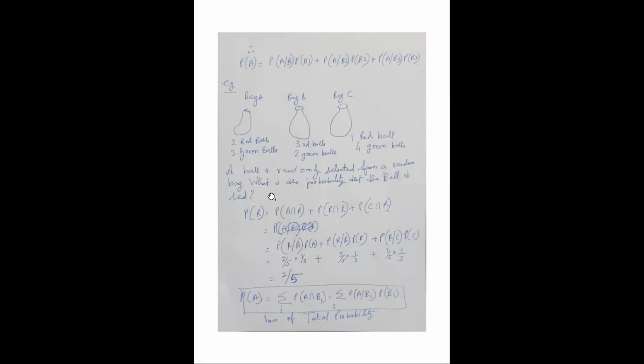But these 3 events make the full sample space. And the drawing of the red ball actually covers all the 3 bags, bag A, bag B, and bag C. So that means it is a perfect total probability theorem example. So you have to find out the probability of the red ball. This is equal to the probability of, let us say you select red ball from bag A, right?